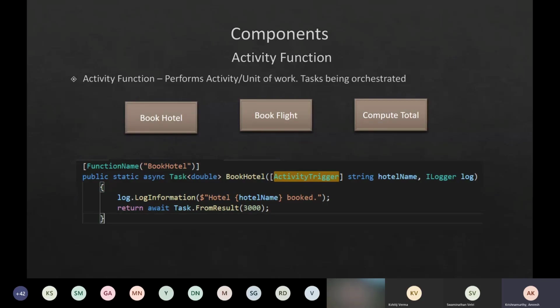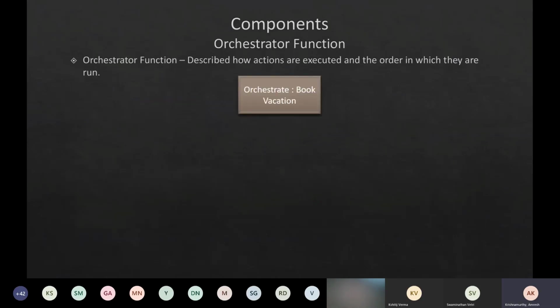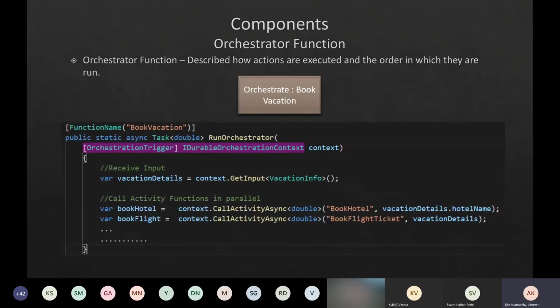Basically, an orchestrator function is somebody who is going to coordinate the activity happening across all these individual activity functions. So again, I've put a snippet here. It is again a function. The first line is the function name, book vacation, which is the name of the orchestrator function. It is also going to have another binding attribute called orchestration trigger.